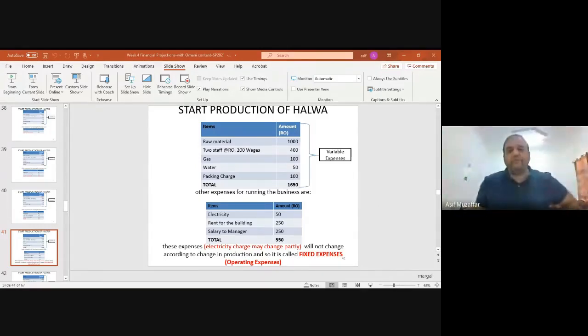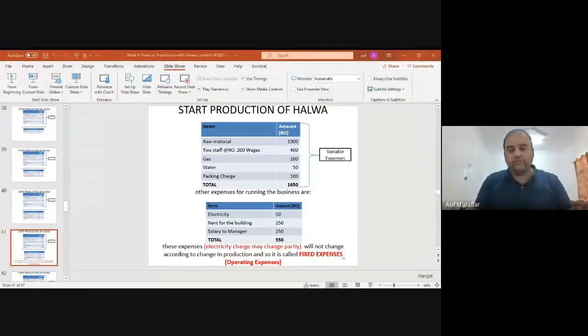But sometimes, your question is very relevant. Why? Because in some cases, maybe you are using electricity to make your product. For example, Pepsi, water bottle companies, machines are there. Machines are using electricity. So in that case, electricity should be a direct expense. It should be a part of CGS, cost of goods sold.